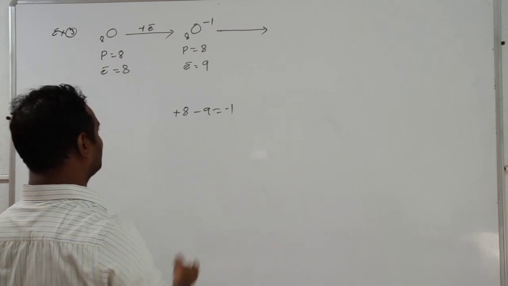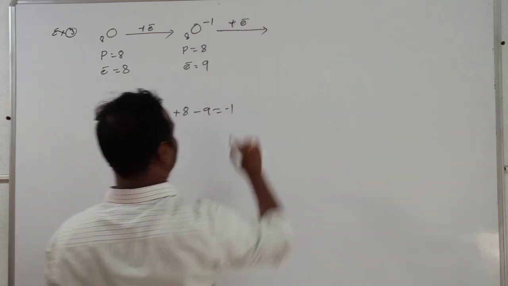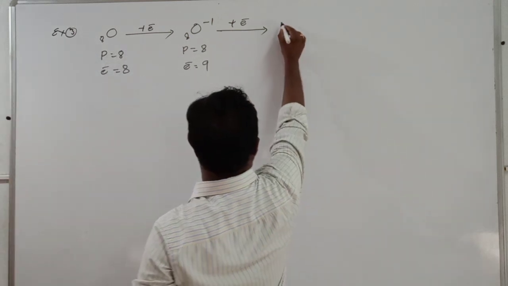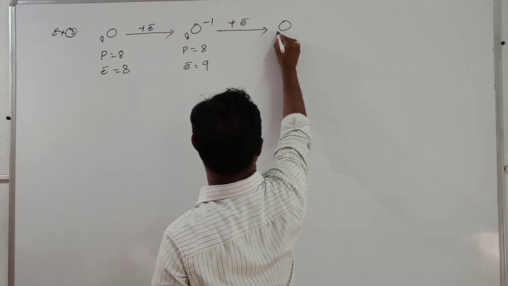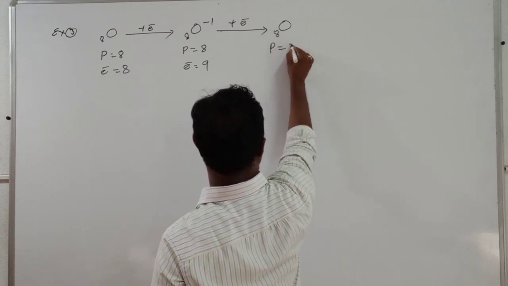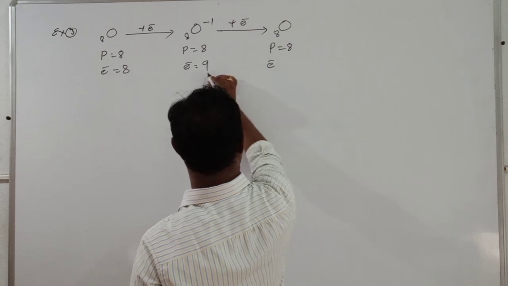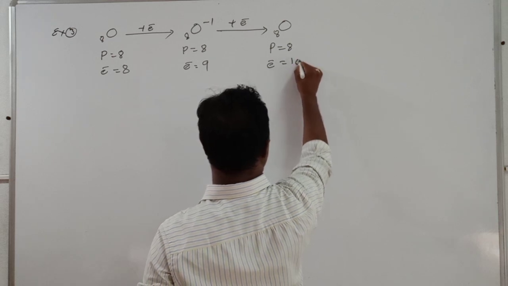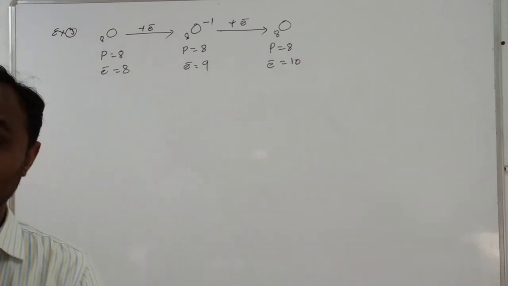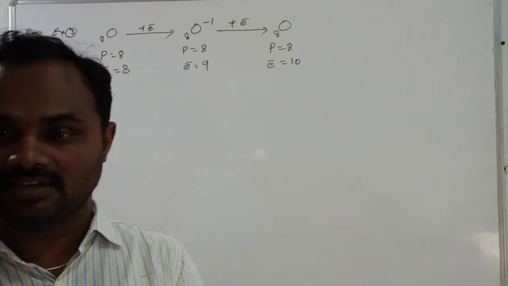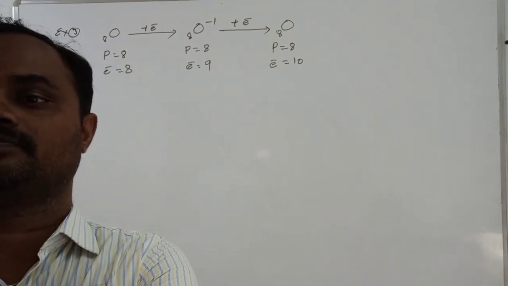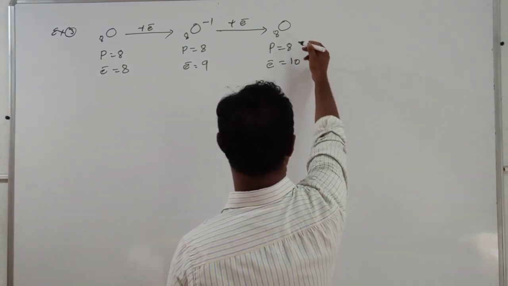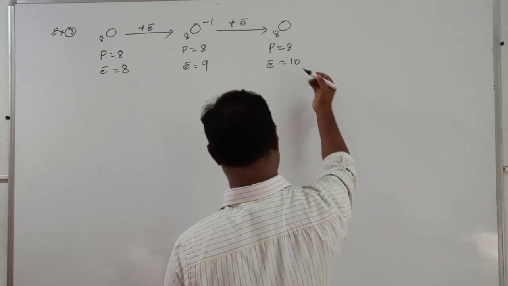Okay. For this, I am going to add one more electron. After adding that electron, what happened you have to see. Protons, 8, no change, as I wrote. Electrons here were 9. With one more added, it becomes 10. Adding one electron is nothing but adding minus 1.